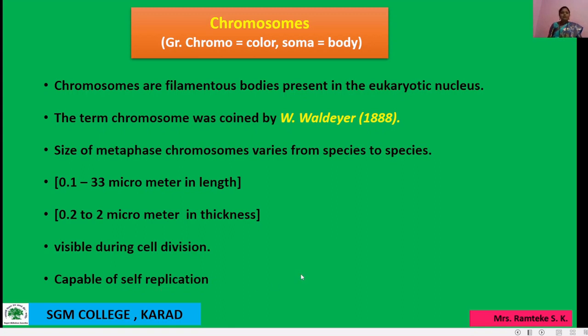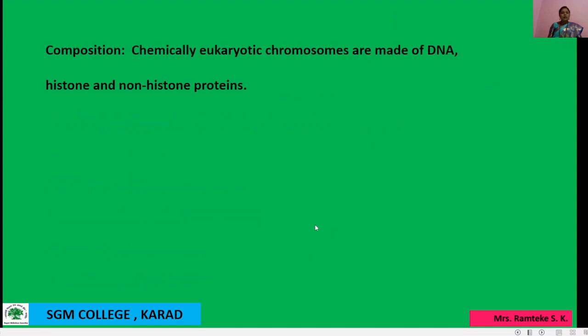Then another point is composition of chromosome. What points do we find in the chromosome? Chemically, eukaryotic chromosomes are made of DNA, histone and non-histone proteins. So the chromosome is made from DNA, protein-like material, then histones and non-histone proteins. This material is helpful to make chromosomes.